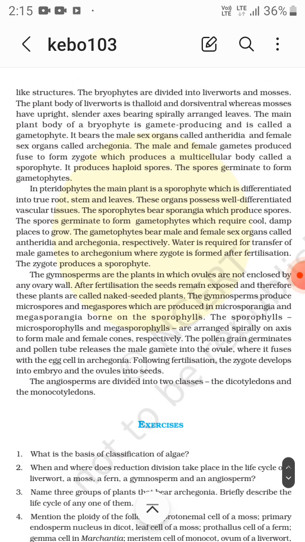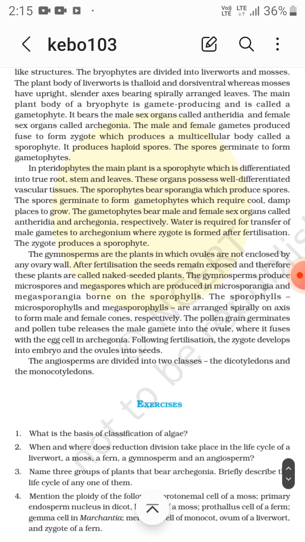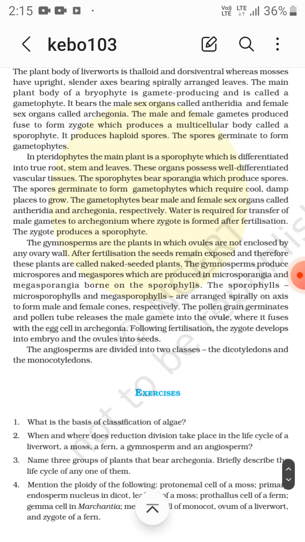Now let's see the pteridophytes. In pteridophytes, the main plant body is a sporophyte, which is differentiated into true root, stem, and leaves. These organs possess well-differentiated vascular tissues. The sporophytes bear sporangia, which produce spores.